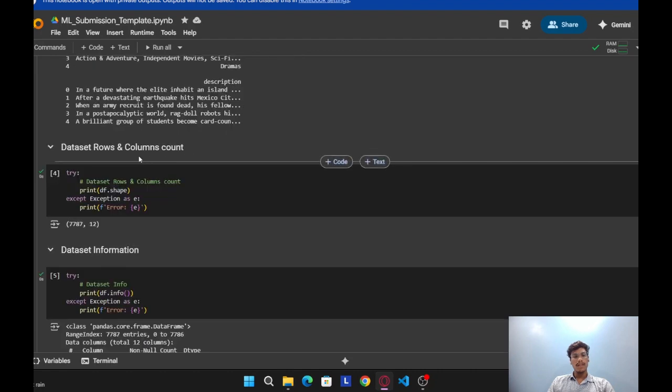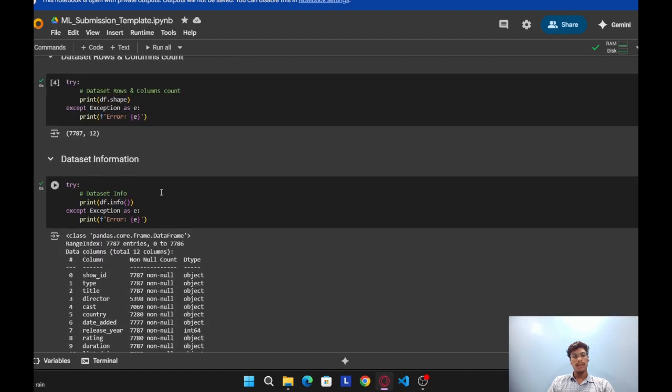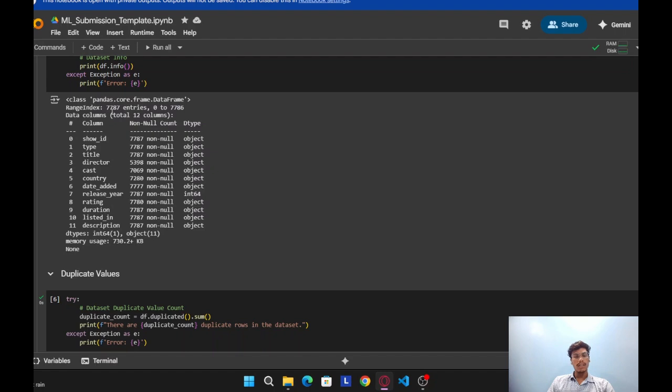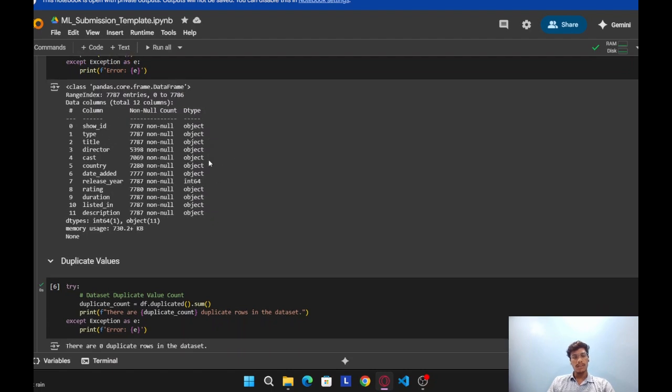Next, to know the dataset rows and columns, df.shape gives you the number of rows and columns. So here there are 7,787 rows and 12 columns in the dataset. For dataset information, df.info gives us the information of the dataset. You can see there is a range index of 7,787 entries, 0 to 7,786. There are 12 columns, and you can see that it is in a structured format.